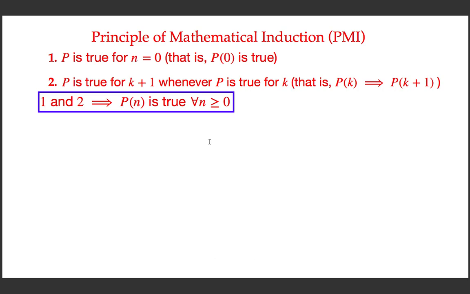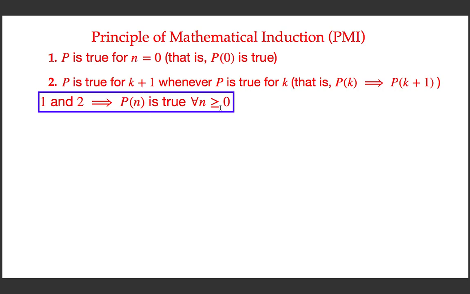So we are going to prove that the principle of mathematical induction is correct. Okay, what is the principle of mathematical induction? It is basically the statement given in the blue rectangle. If conditions 1 and 2 are correct, then p of n is true for all n greater than or equal to 0.